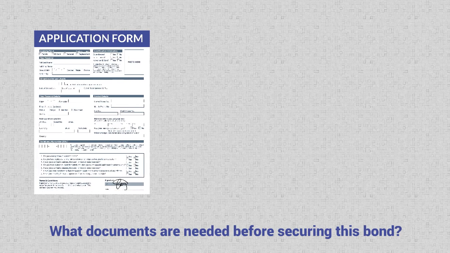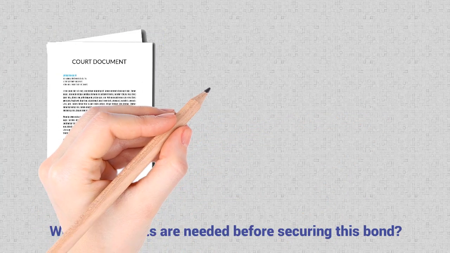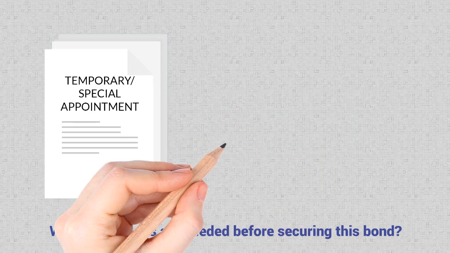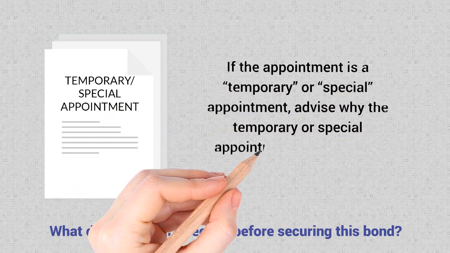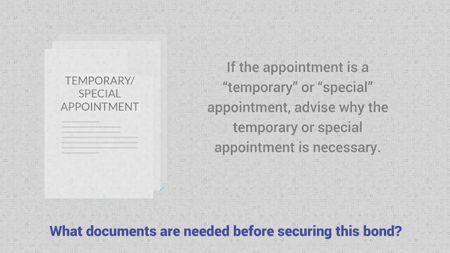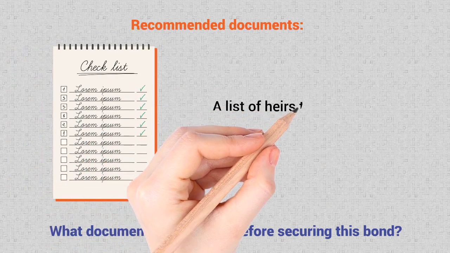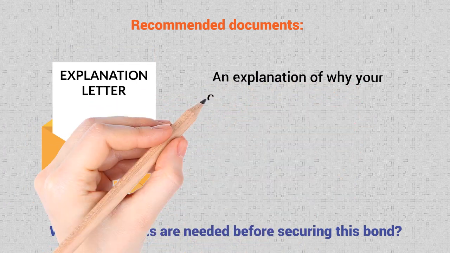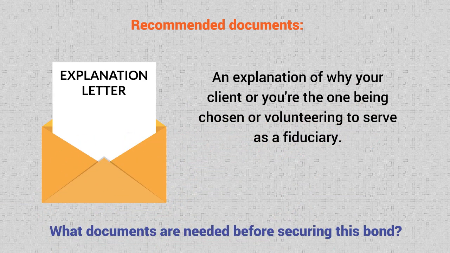What documents are needed before securing this bond? 1. A complete signed application. 2. Any court document in which the bond requirement is referenced. 3. If the appointment is a temporary or special appointment, advise why the temporary or special appointment is necessary. Recommended documents. 1. A list of heirs to the estate. 2. An explanation of why your client or you're the one being chosen or volunteering to serve as a fiduciary.